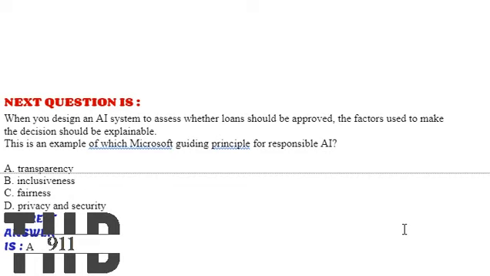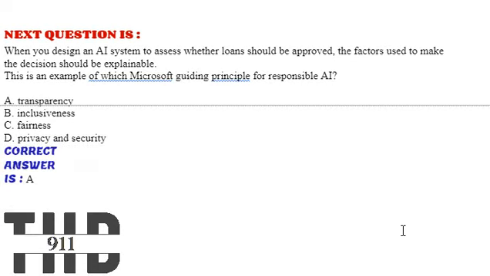Our next question is, when you design an AI system to assess whether a loan should be approved, the factors used to make the decision should be explainable. This is an example of which guiding principle for responsible AI? Option A, transparency. Option B, inclusiveness. Option C, fairness. Option D, privacy and security. The correct answer is option A, that is transparency.